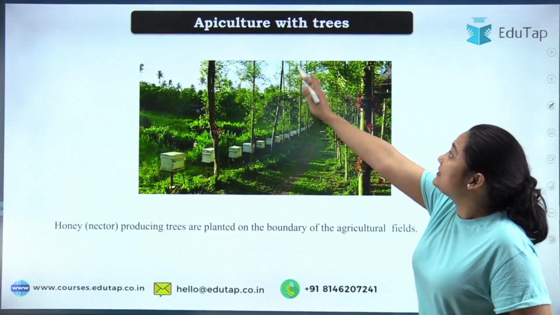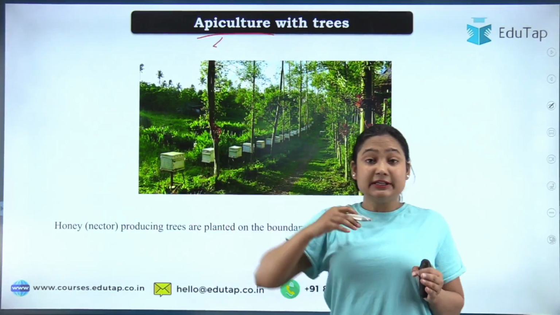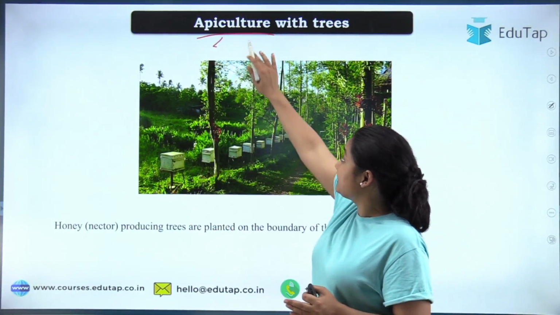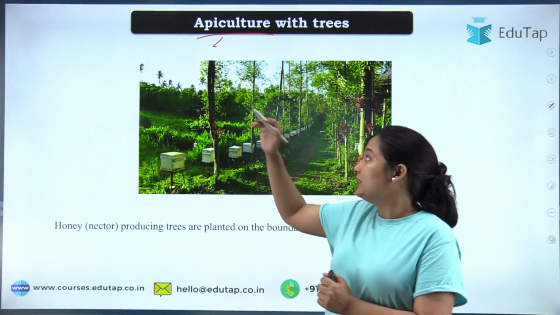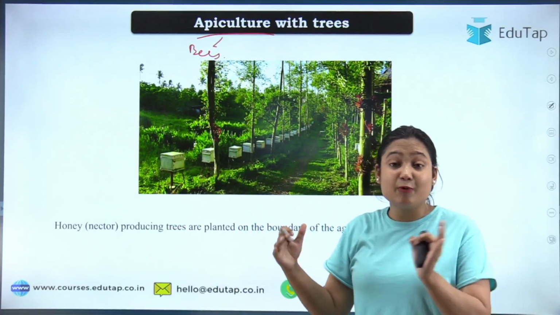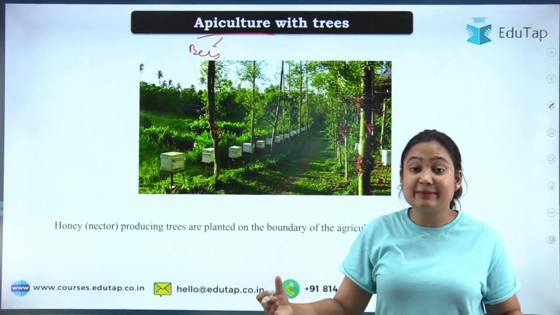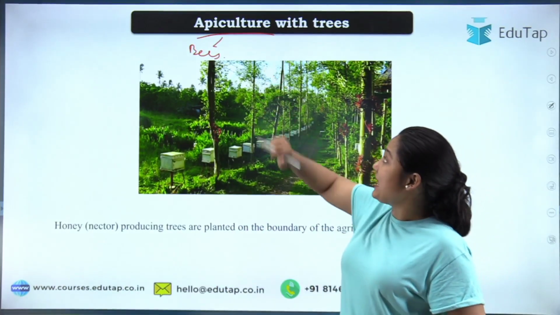This is our apiculture with trees. Now what is apiculture? See, keeping honeybees for the production of honey, that covers your apiculture. In apiculture we study about the bees, the types of bees, how much honey they can give, how we can culture them, how we can spread them and increase the production. So all that is covered in apiculture.